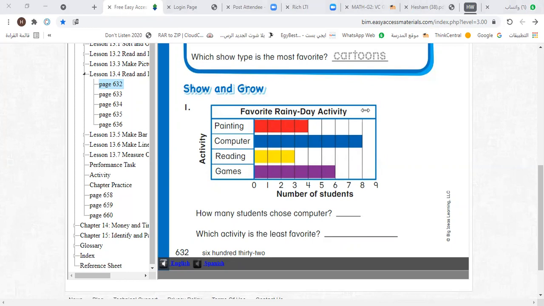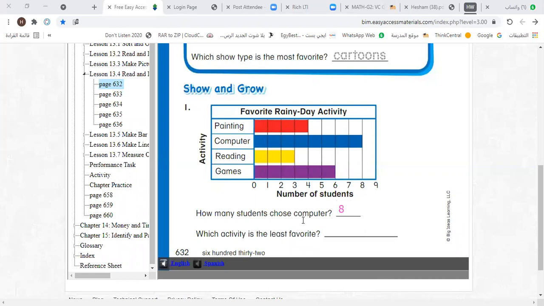Fine, thank you. Omar, how many students choose computer? Where is the bar of computer? This is computer, and this bar is for the students who choose computer. The end point is at 8, so 8 students choose computer. Can you see the end point at 8? It means that 8 students choose computer. Let's write here 8. Omar, you are super boy. Thank you. Bye.